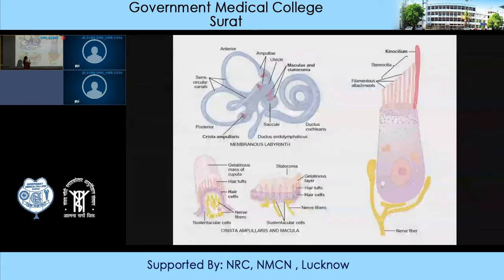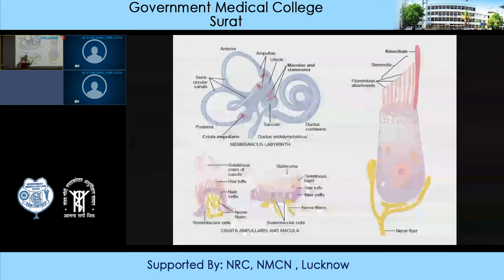Bending of these stereocilia in one direction, that is towards the kinocilium, will result in depolarization, because when the stereocilia move in the direction of the kinocilium, tipping of the filament takes place, and it causes opening of positive ion channels, and a large amount of sodium ions will move inside the cell, resulting in depolarization.